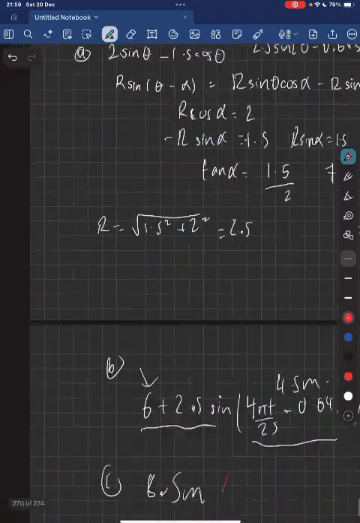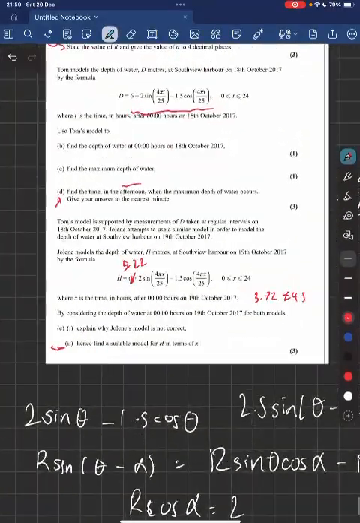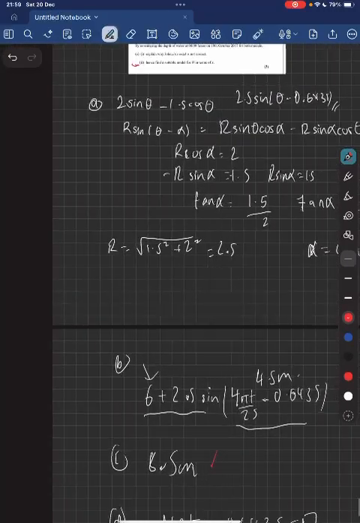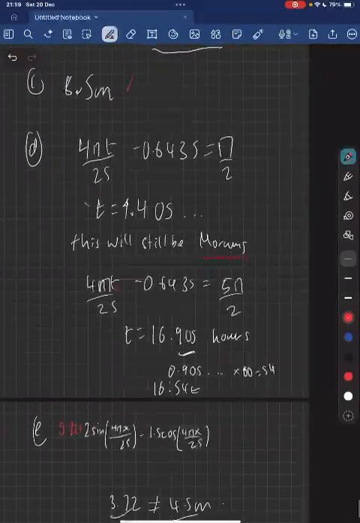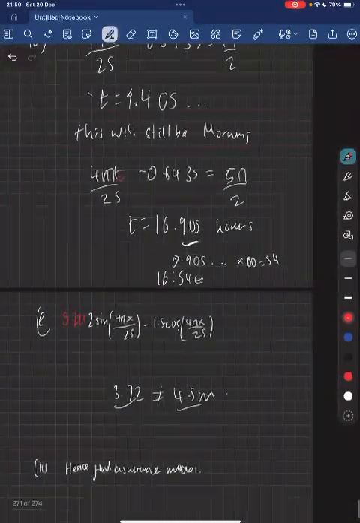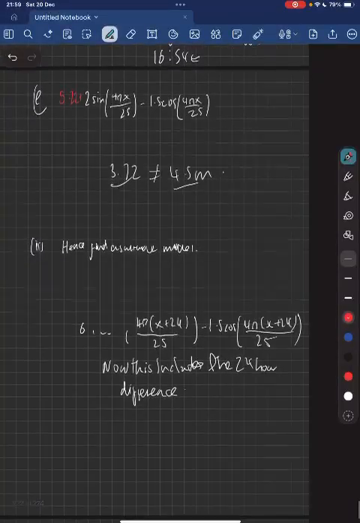So to improve the model for Jolene, what we will do is we'll consider the fact that Jolene didn't consider the 24-hour delay. So she's recorded the depth 24 hours after Tom. So if we get Tom's model and add 24 hours, that would make this work. So something like that. If we just consider the 24-hour delay between them, Tom's model could be adjusted, or you could adjust Jolene's model, but a suitable comment like that would get you the mark.